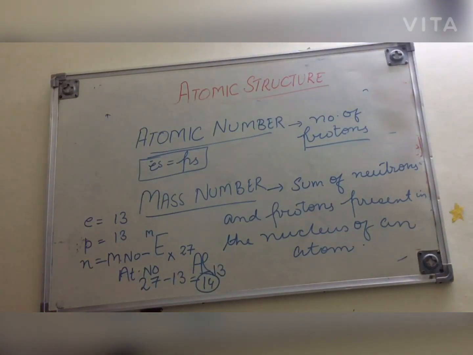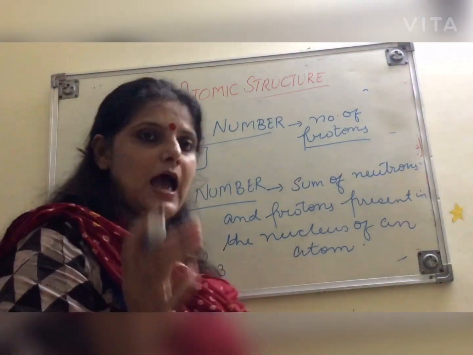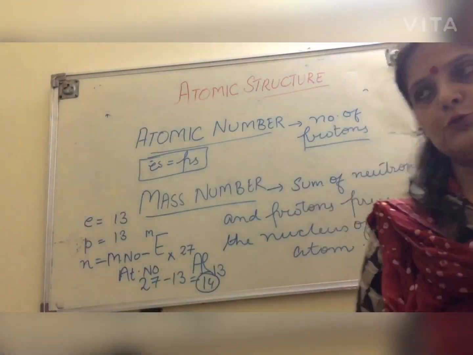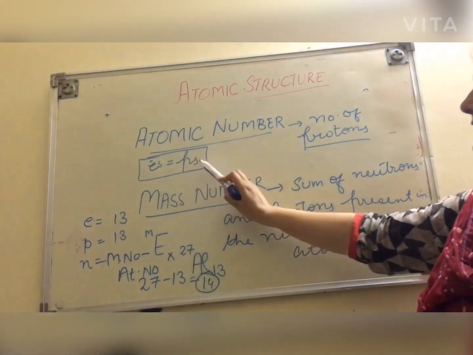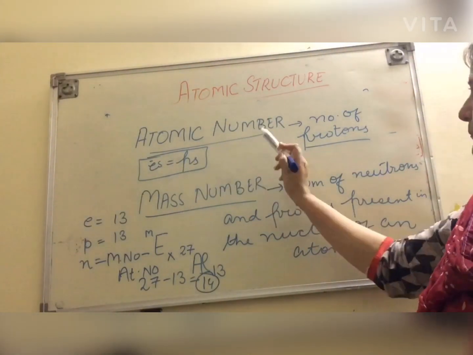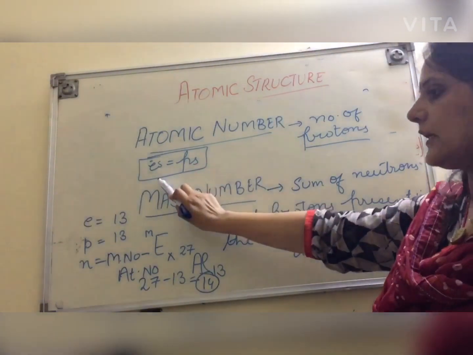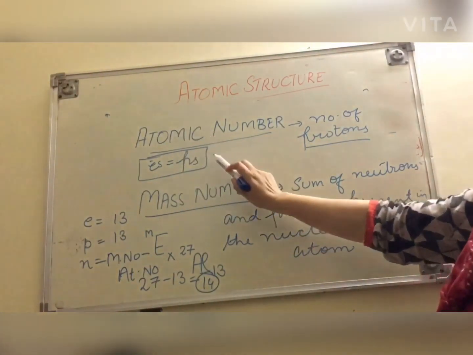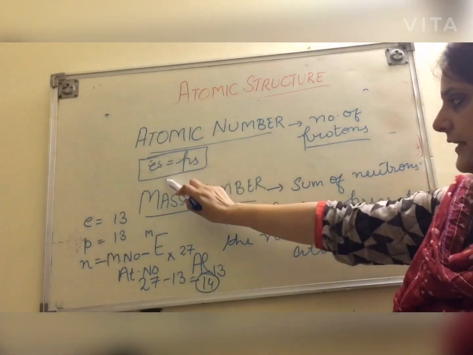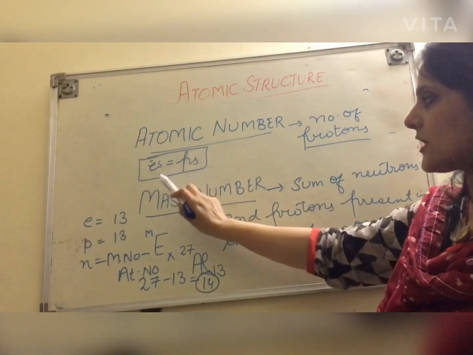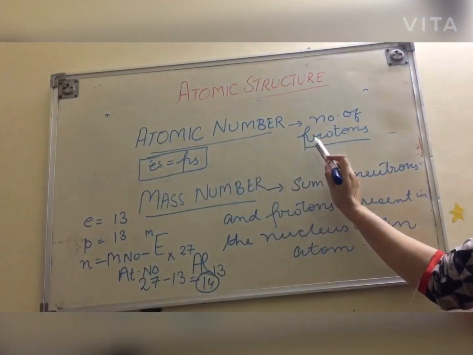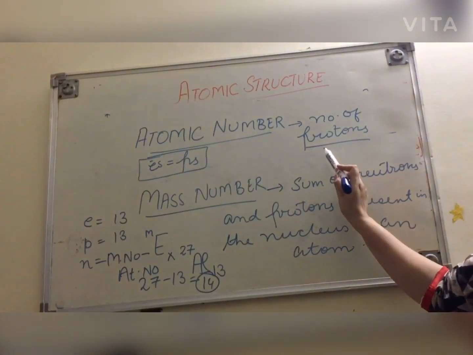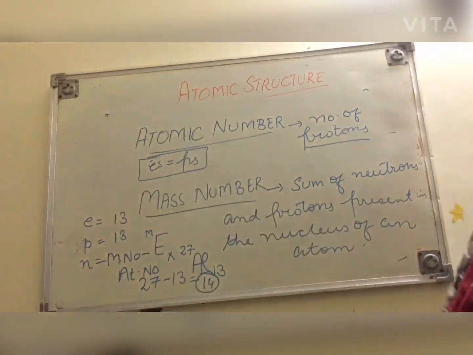So what is atomic number? It is the number of protons present in the nucleus of an atom. As an atom is electrically neutral, it means electrons are equal to protons. जितना पॉजिटिव चार्ज है एटम के अंदर उतना ही नेगेटिव चार्ज होगा. As protons are positively charged, electrons are negatively charged. If both the charges are equal, then only the atom will be neutral. So whatever the number of protons is, that is the number of electrons in an atom.